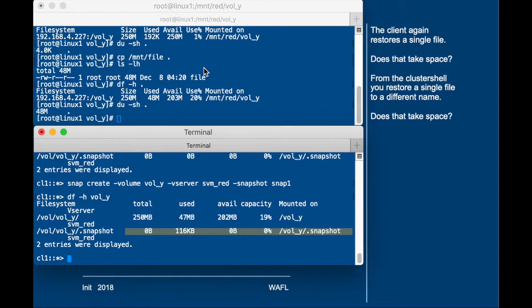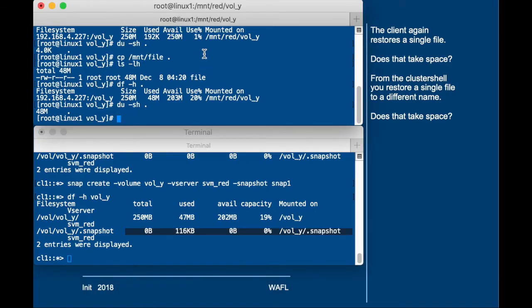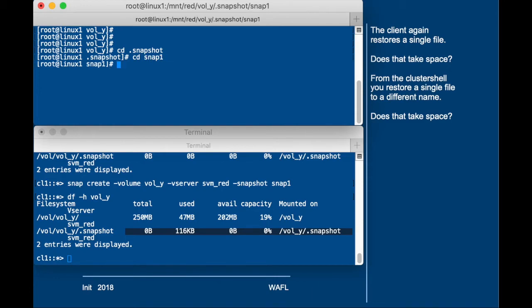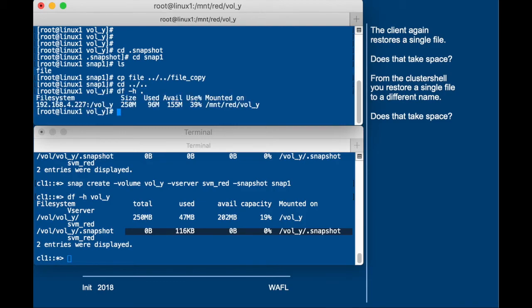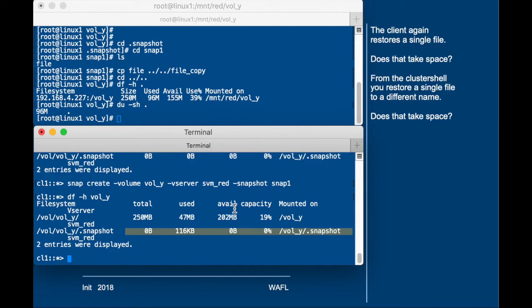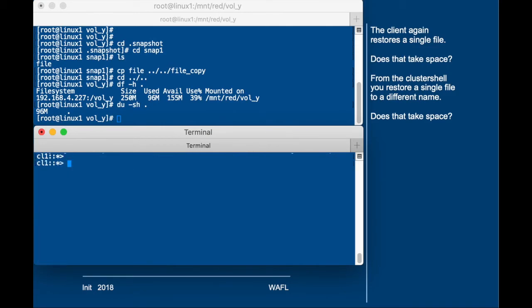Because there's no blocks that have been removed from the active file system, the snapshot does not take any space. So now from the client we are going to copy that file from the snapshot directory into the active file system, but then with a different name, and see whether that takes any space. Obviously it will, but we just want to prove it. So we copy the file back into the active file system and call it file_copy. So then we run the df command, and we see that we have twice the amount of disk space in use in the file system, and the du command tells us the same.